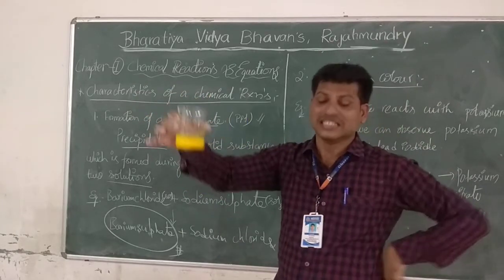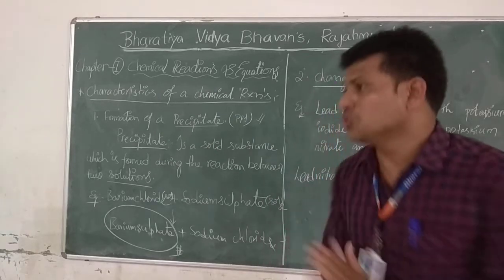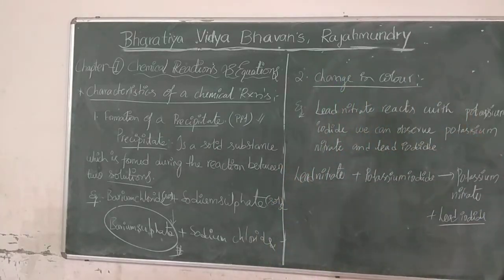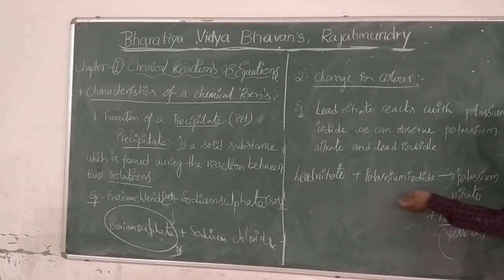That yellow color is due to the formation of lead iodide. This is very, very important, just a simple observation. Yellow color is formed because of the formation of lead iodide. Lead iodide is yellow in color.